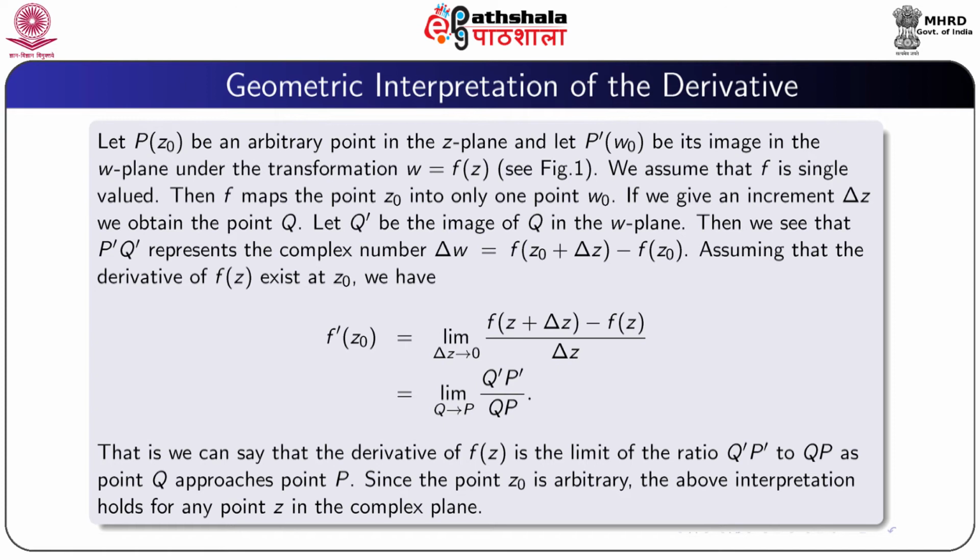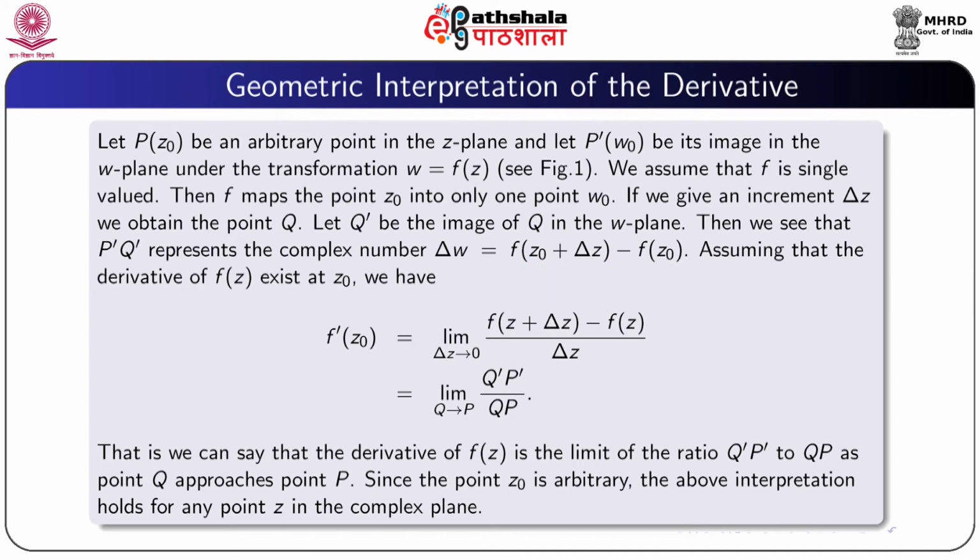If we give an increment Δz, we obtain the point Q, and let Q dash be the image of Q in the w plane. Then we see that P'Q' represents the complex number Δw, that is equal to f(z0 + Δz) − f(z0).